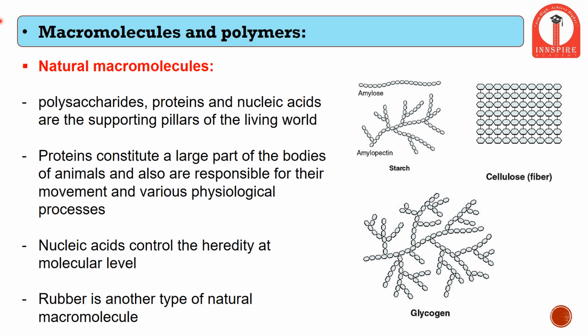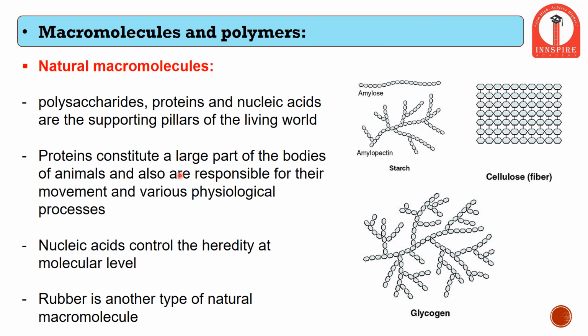These macromolecules are also present in nature, and are called natural macromolecules. So what are these natural macromolecules? They are polysaccharides, and proteins that are present to build our muscles. Then nucleic acids, which are important in building our DNA and RNA structure. So we can see these are supporting pillars of the living world. That is, they help our life to sustain.